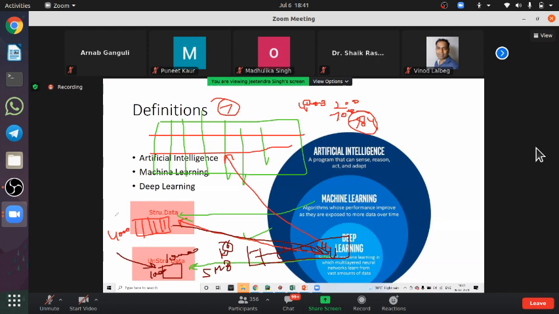But I'm saying that even if you have structured data and the number of columns is too much, then also you should go with deep learning. Or another way is, from 4,000 columns, find out the important few columns, like only 30 columns are important and the remaining columns are not important. So either you select those 30 important columns manually and then you can go for machine learning.